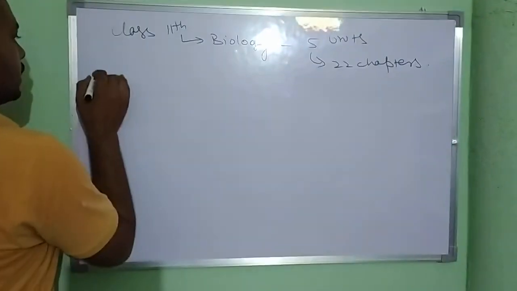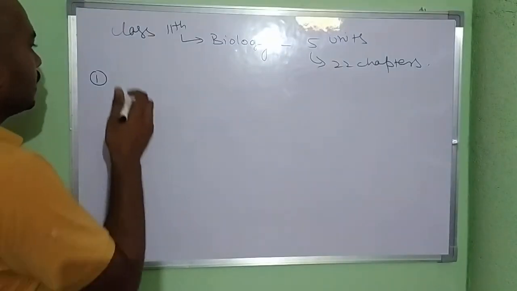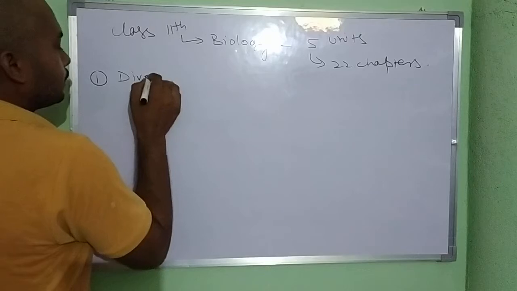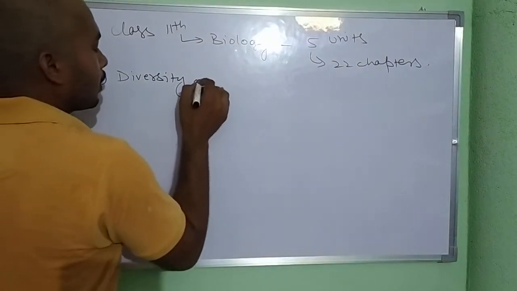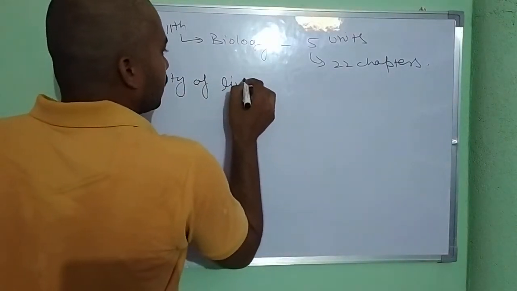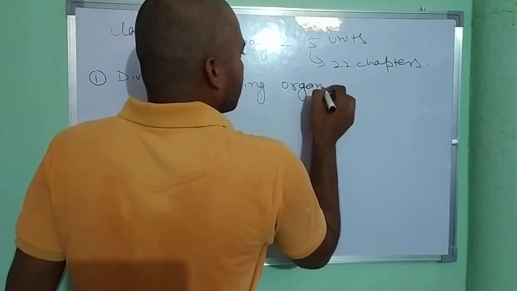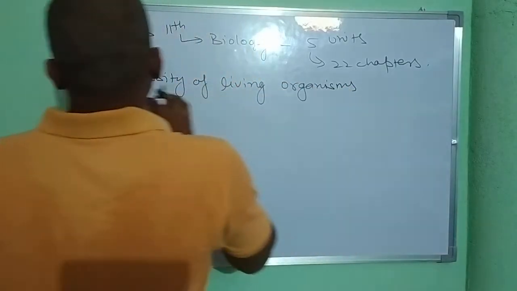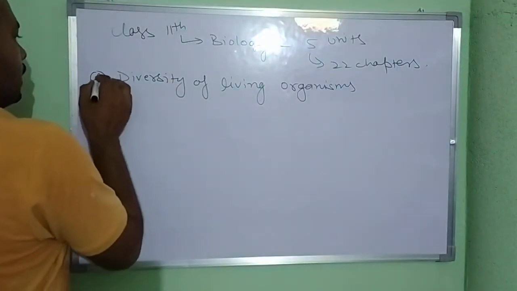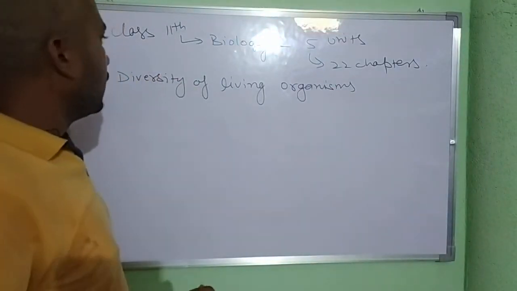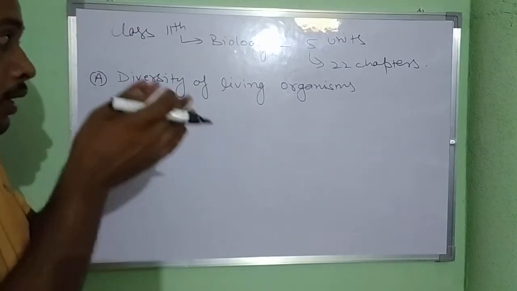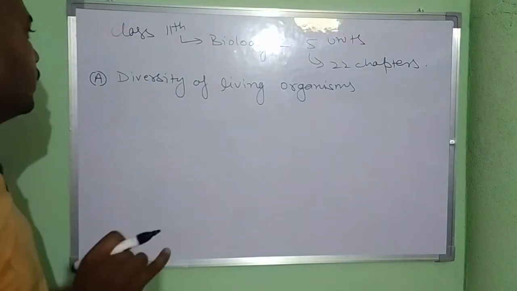The first unit is diversity of living organisms. So we can say that is unit A, or first unit, diversity of living organisms. This unit contains a total of 4 chapters.